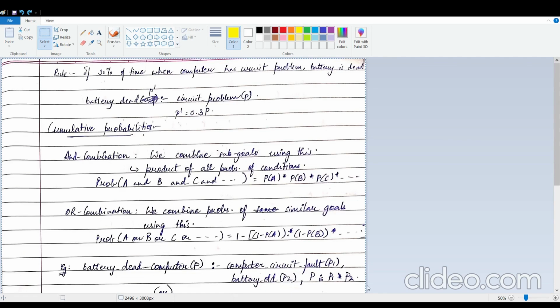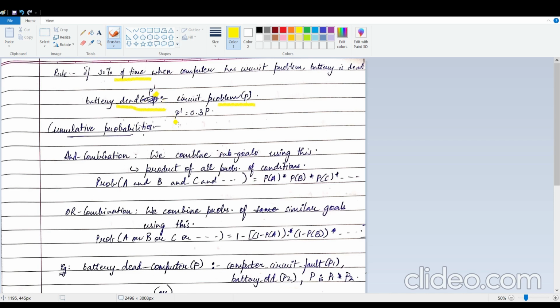Now contrast that with something like this. This rule says that 30% of the time when the computer has a circuit problem, the battery is dead. So this time around, I'm not considering that the computer definitely has a circuit problem. I'm considering that it might have a circuit problem, so I associated this with the probability P. In that case, in 30% of the cases, the battery is dead, so I have associated this other part with P dash.